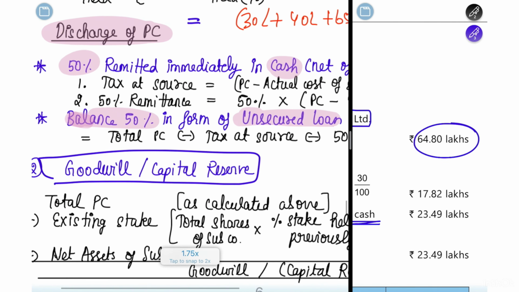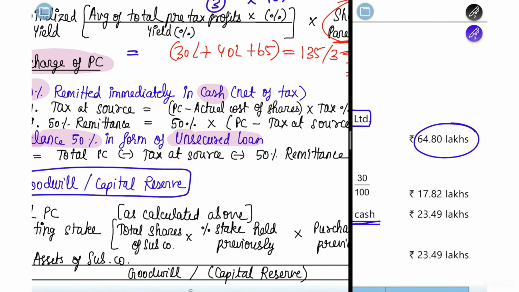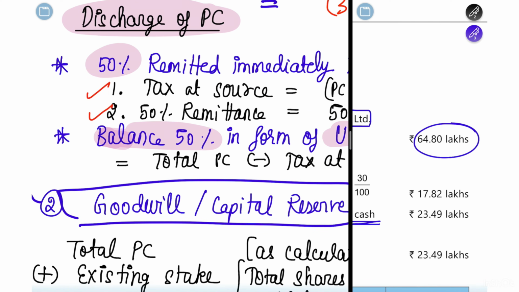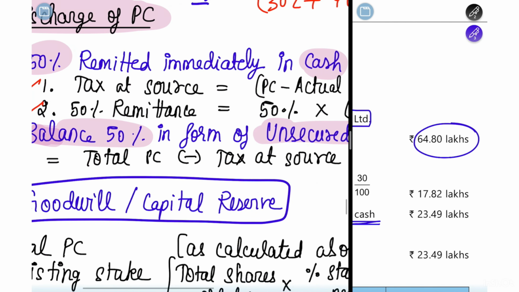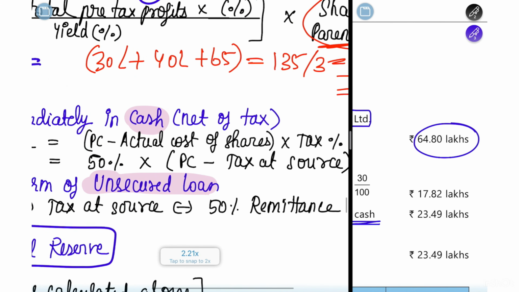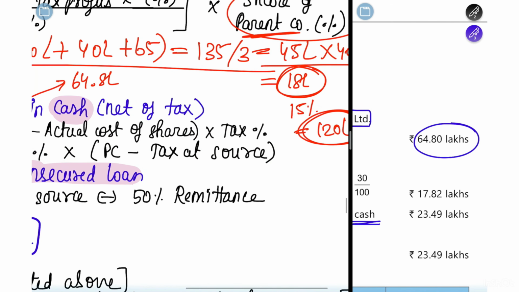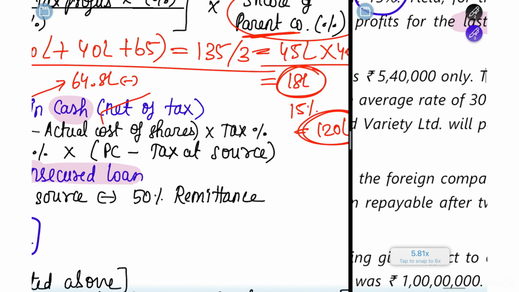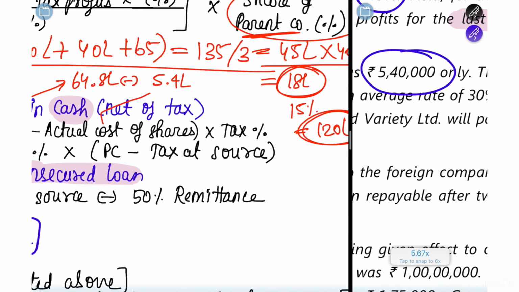So for the cash payment, first you have to find out how much is the tax at source. First step, you find out how much is the tax at source. Second, you find how much is the 50% remittance. So for the tax at source, what is the PC? The PC we have already found out is 64.8 lakh rupees. What is the actual cost of shares? We have already read in the question, I think it is 5,40,000. Okay, is that correct?